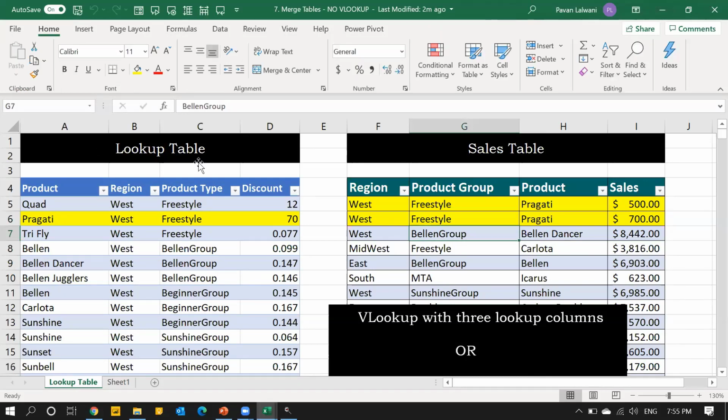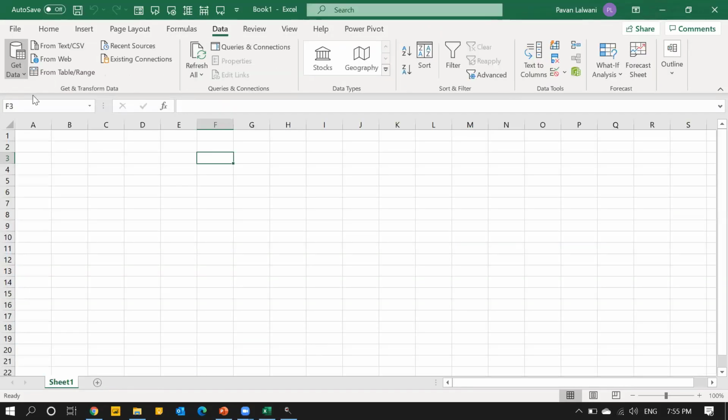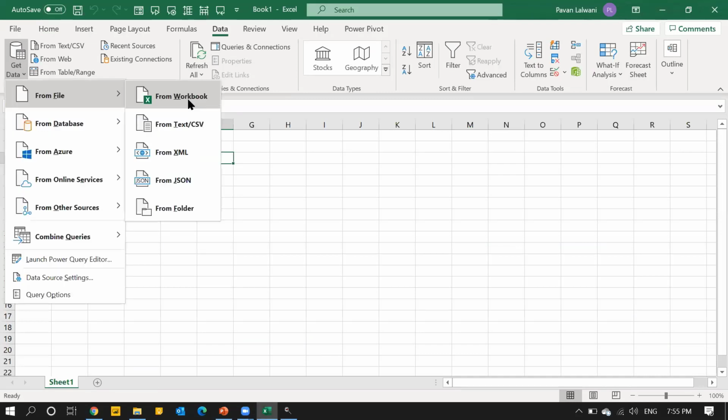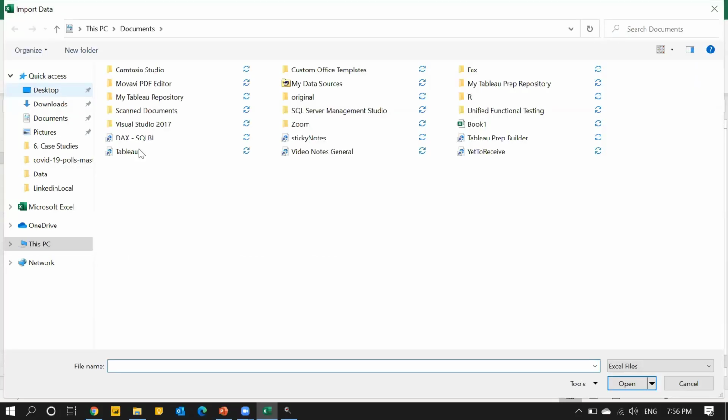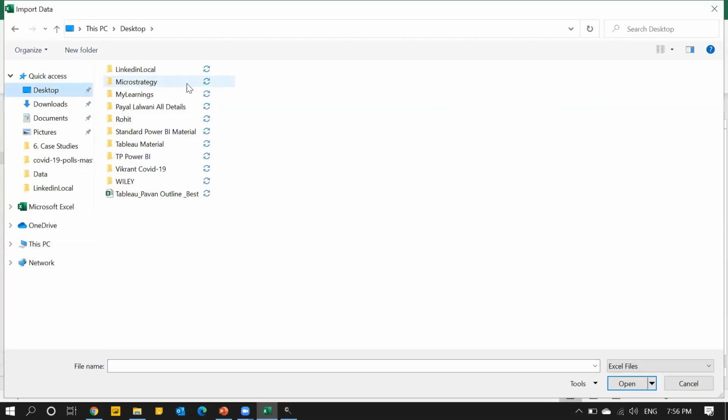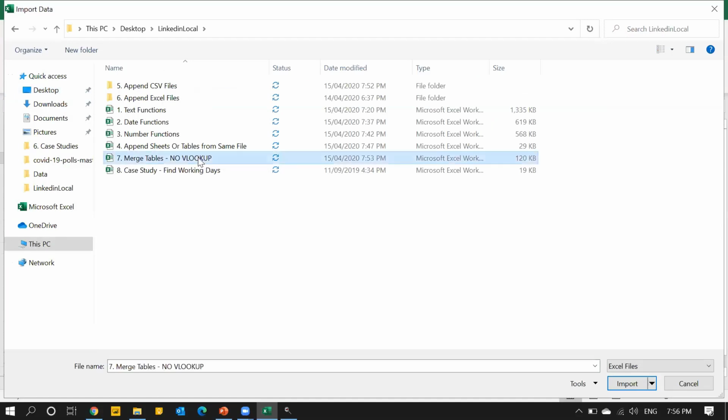So data menu bar, get data from file, from workbook. And then the files are kept into some folder named as LinkedIn local. And I have this merge query, merge table. I'm not going to use a VLOOKUP, no formula. Click on import.